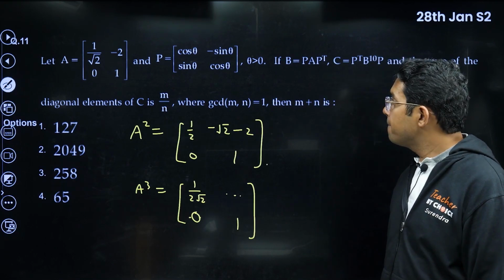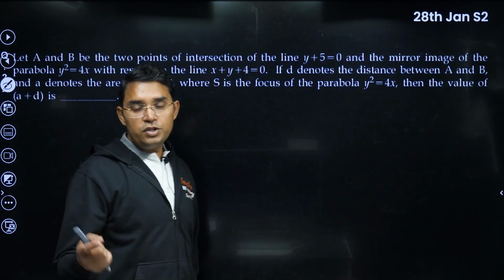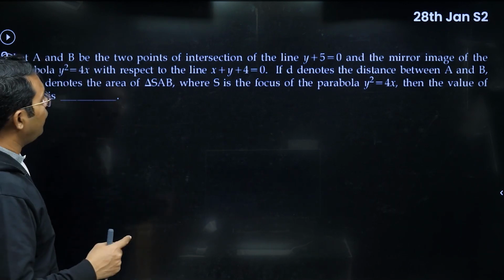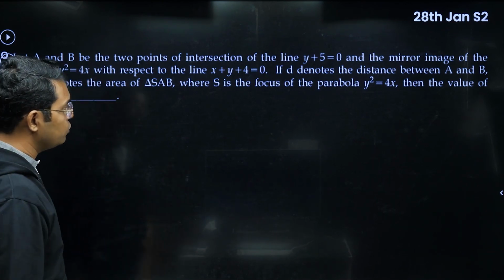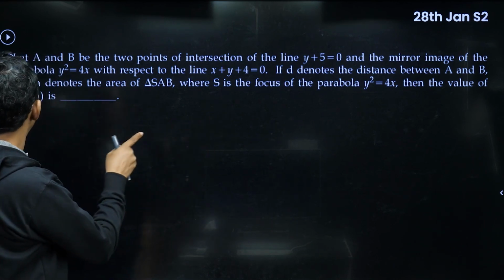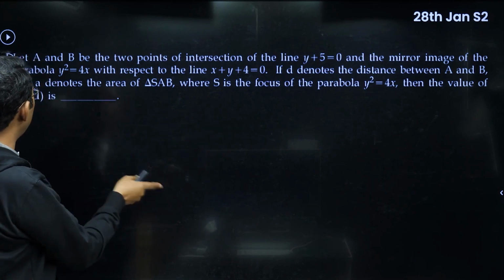Yeah, this question is, I think, based on one question in JEE Advanced, if I'm not wrong. What they are saying, A and B are the 2 points of intersection of the line x plus y is equal to 0 and the mirror image of the parabola.